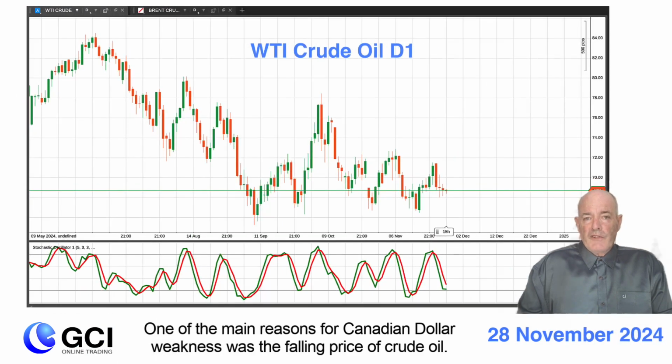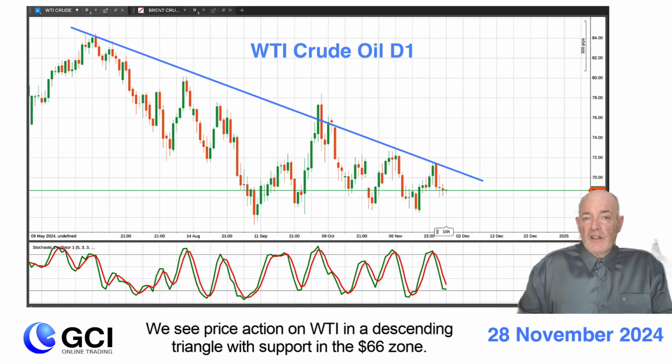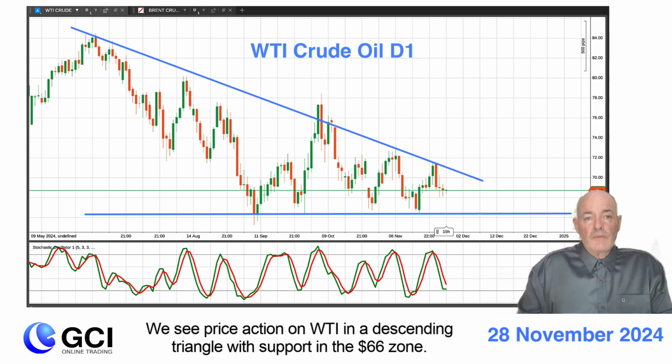One of the main reasons for Canadian dollar weakness was the falling price of crude oil. We see price action on WTI in a descending triangle with support in the $66 zone.